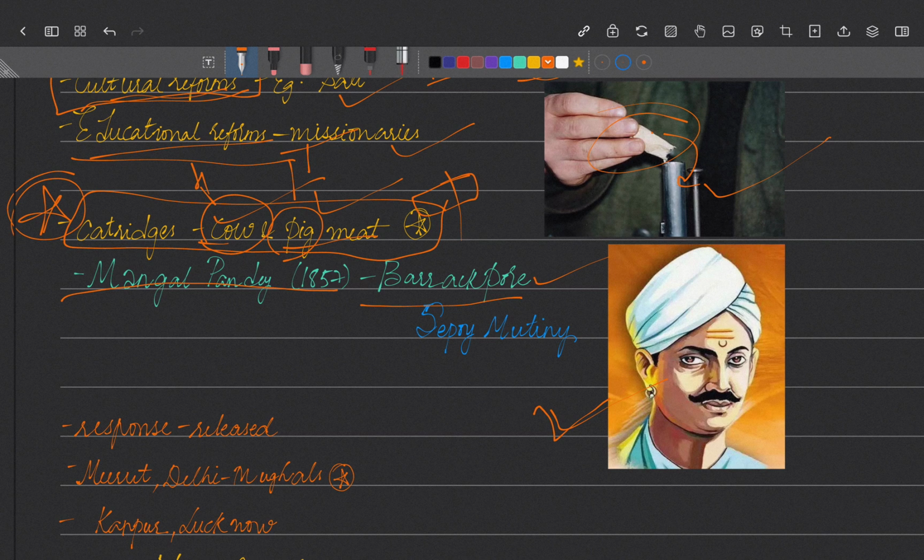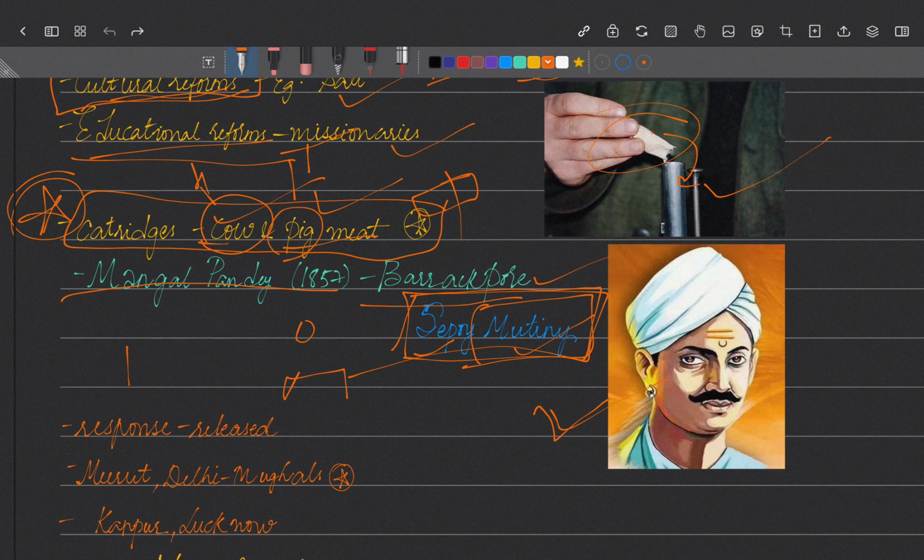Slowly it went to all the regiments, and all the sepoys started attacking their officers. This particular thing is called the Sepoy Mutiny. What is a mutiny? It means the army officers are being attacked by the soldiers, maybe by disobeying them or attacking them physically or in any other way. So that is called mutiny. The famous Sepoy Mutiny started in the year 1857 by Mangal Pandey.